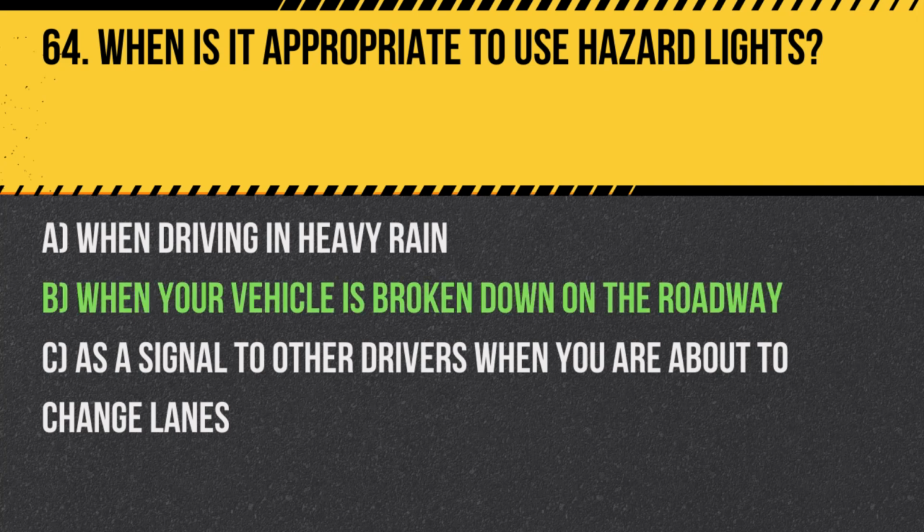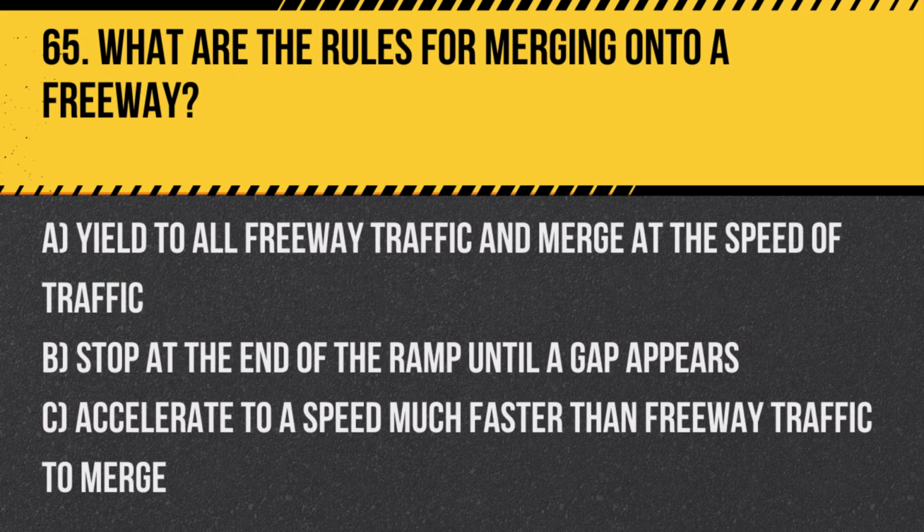Answer. B. When your vehicle is broken down on the roadway. Hazard lights should be used to warn others when your vehicle is a potential hazard, such as when stopped due to a breakdown. Question 65.